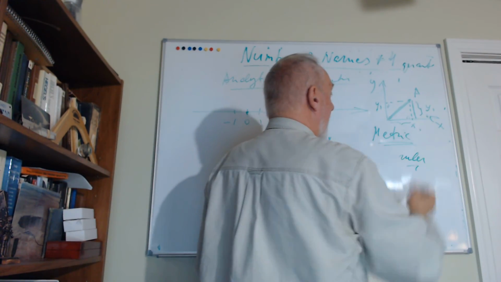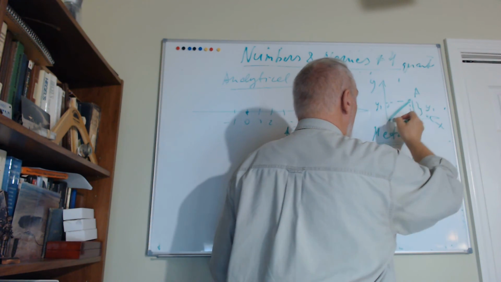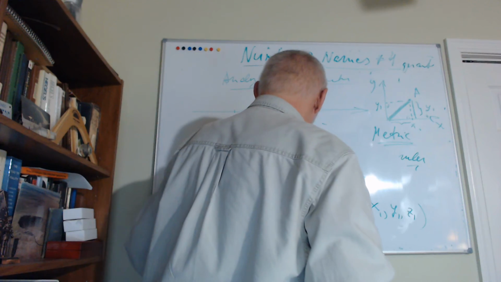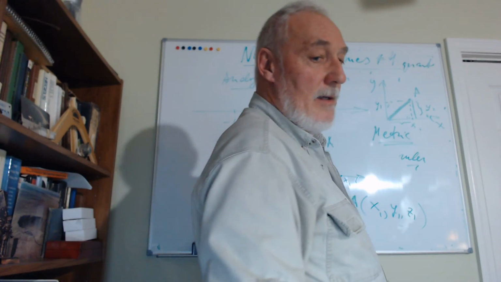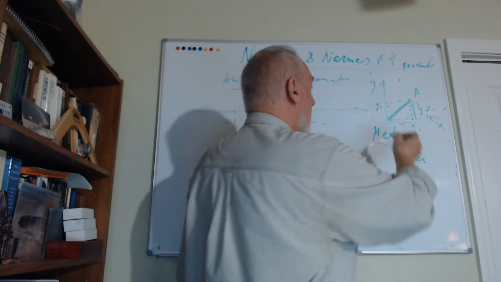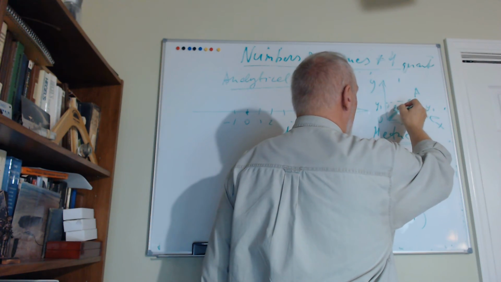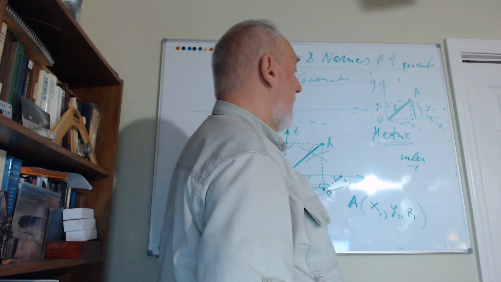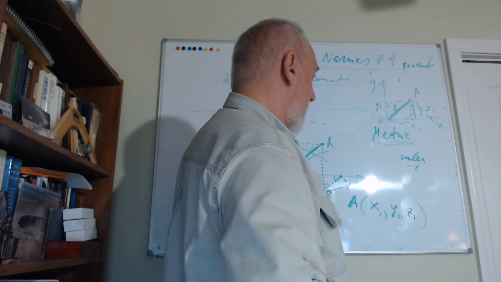And because this is a right triangle, right? You know this theorem. This thing is what? How is this thing called? Hypotenuse, right? And this hypotenuse, let's name it S, right? The length S. What can you say about the length of this hypotenuse?